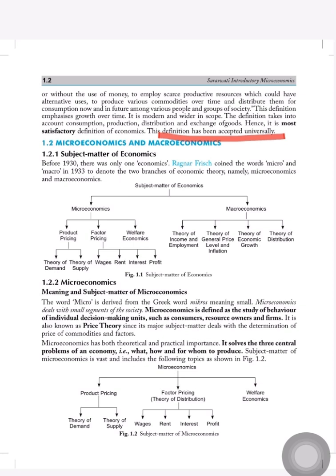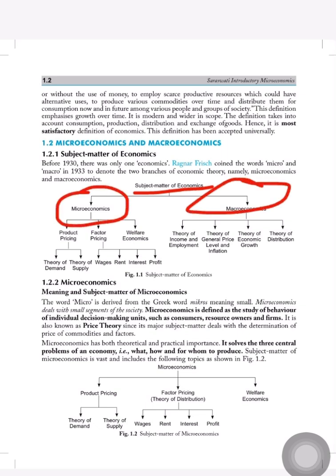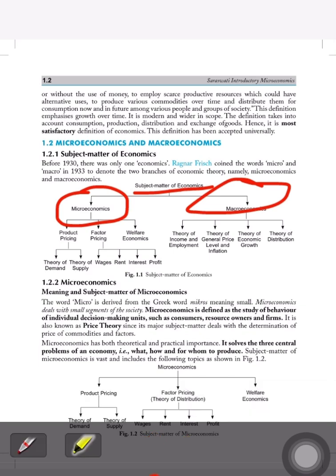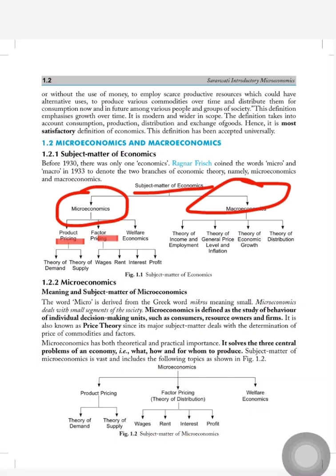So there are two types of economics. First is microeconomics and second is macroeconomics. In microeconomics, there are product pricing, factor pricing, welfare economics, etc. In macroeconomics, there is theory of income and employment, theory of general price, theory of economic growth, and theory of distribution.